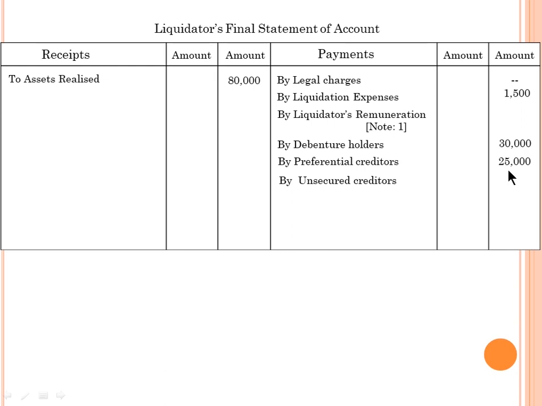Again you deduct 25,000, and the balance of 21,000 we have at the stage of unsecured creditors. So do we have sufficient or insufficient? How much do we have to pay to the unsecured creditors? In this question it is given as 58,000. Here we have only 21,000. So is this sufficient or insufficient? Insufficient. Now we go back to the liquidator's remuneration.